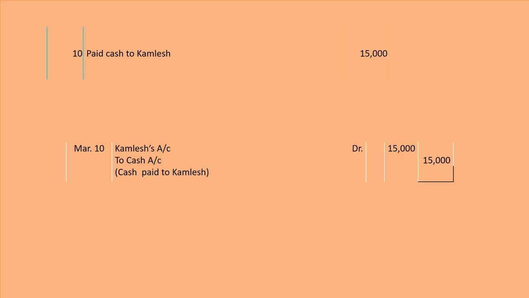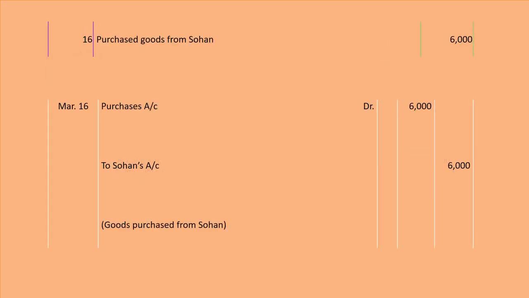Understood? Next one is purchased goods from Sohan. They have purchased goods from Sohan. So I told you in the starting, whenever there is any name in the entry, definitely we will have to say that it is in credit.